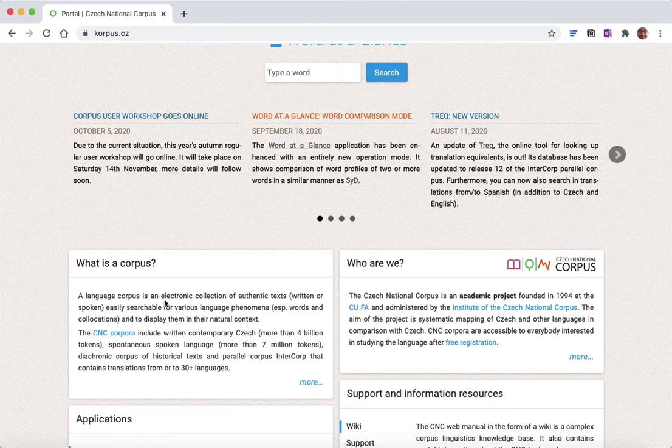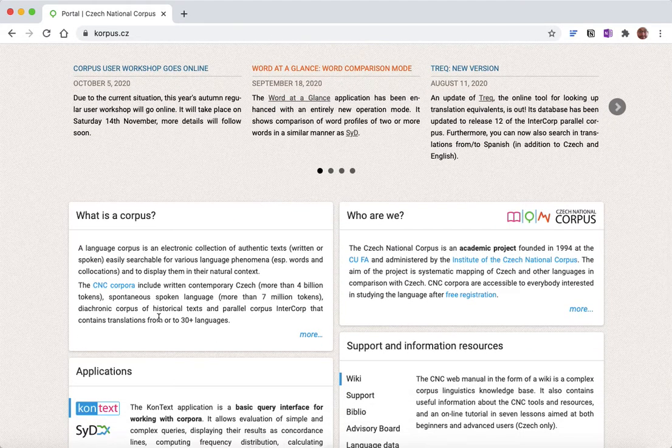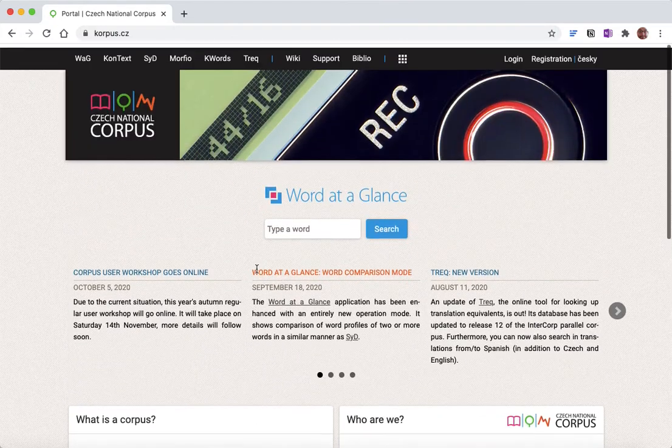So first thing, I can find out what a corpus is, and essentially it tells me here that a corpus is an electronic collection of actual real texts that have been collected from all over the Czech world, the internet, but also published material. And it tells me that the written part is more than 4 billion words. Or they say tokens, but that really just means words in corpus speak. And there's also a spoken language corpus, and that is more than 7 million words. And so that actually is quite a lot for me to get some useful information about these words.